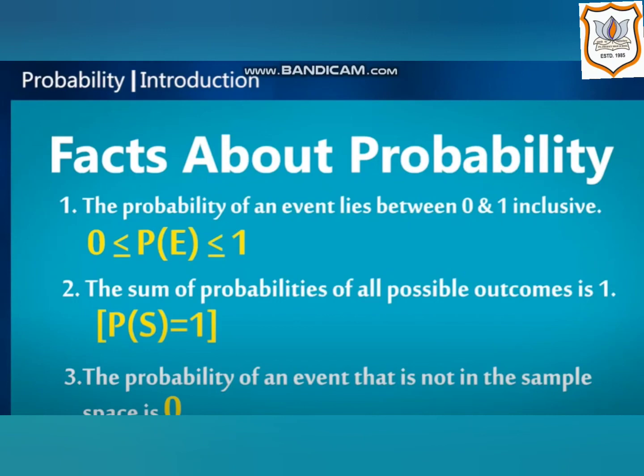The sum of the probabilities of all the possible outcomes is 1. If we add all the probabilities of the total outcomes, we get 1. And the probability of an event that is not in the sample space is 0. It means if any event is not occurring, we can say its probability equals 0.